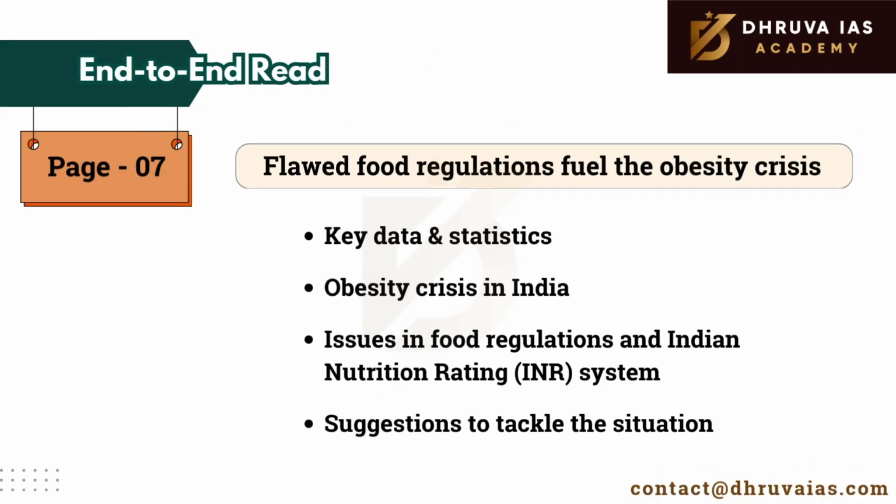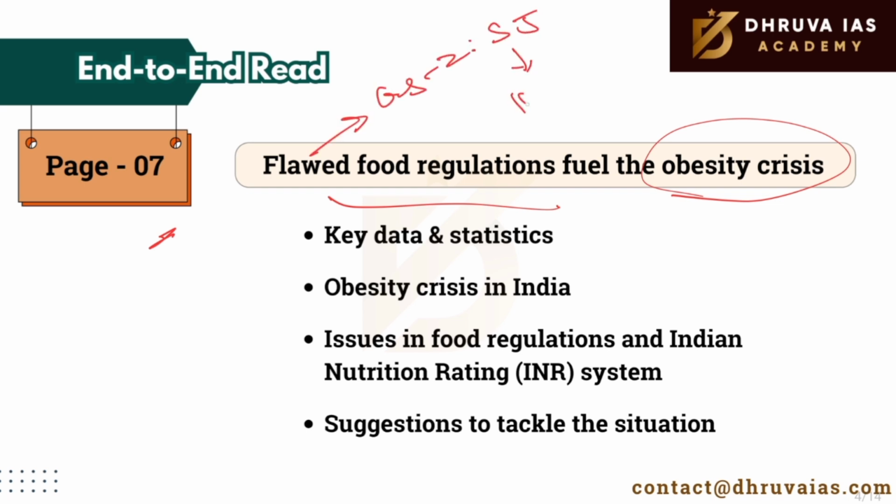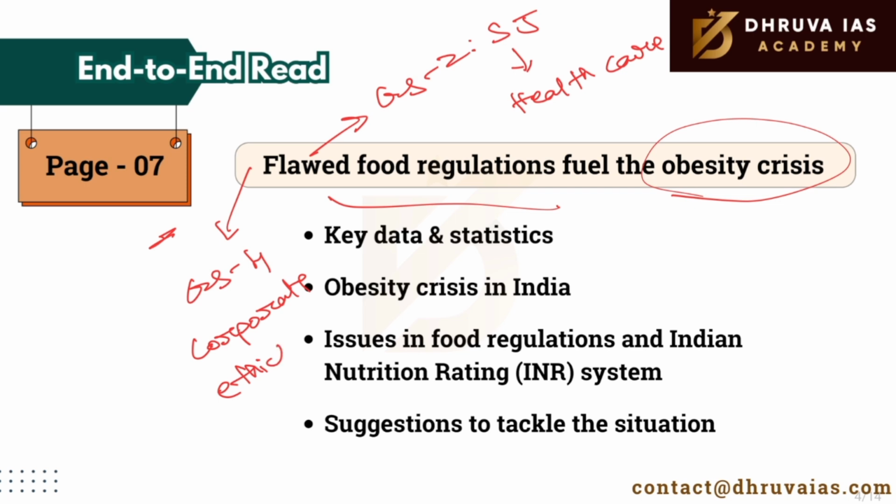The next article that we'll be reading is on page number 7. This particular article talks about why we have an obesity crisis in India and how flawed food regulations are the main reason for it. The article highlights that India's food regulations are industry friendly, but they are raising the obesity crisis. In this context, we should not forget that the recent Economic Survey recommended that we should impose a health tax on ultra-processed foods in India. This particular topic is relevant for GS2 when we talk about social justice topics of the healthcare sector in India. It is also relevant for GS4 when we talk about corporate ethics.